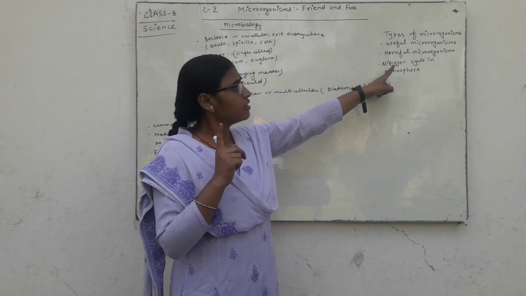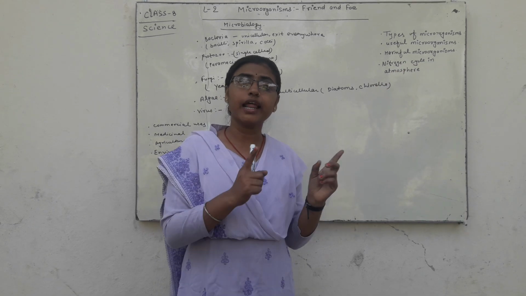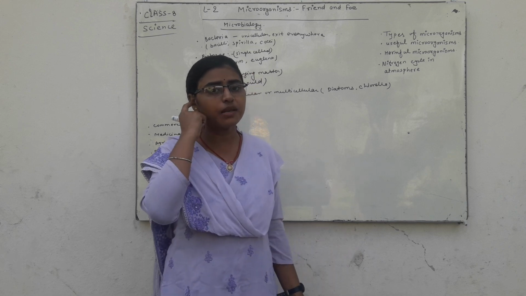At first, nitrogen is obtained by plants. Which plants? Leguminous plants.